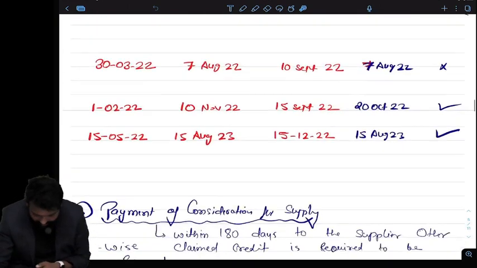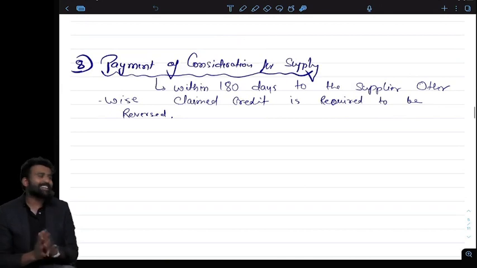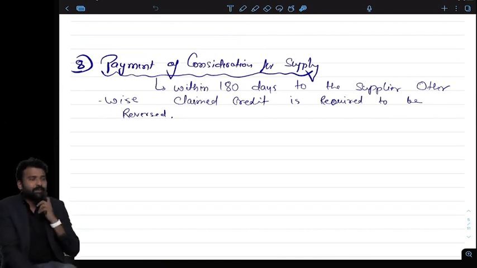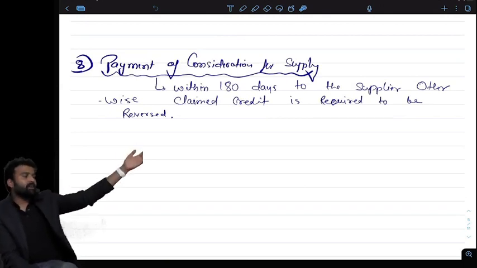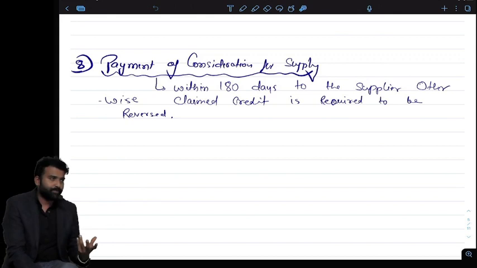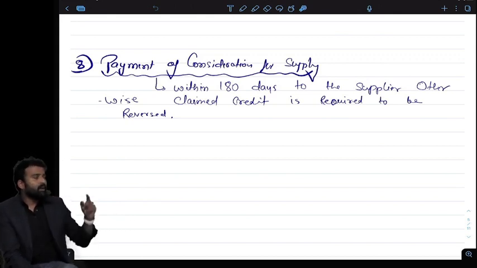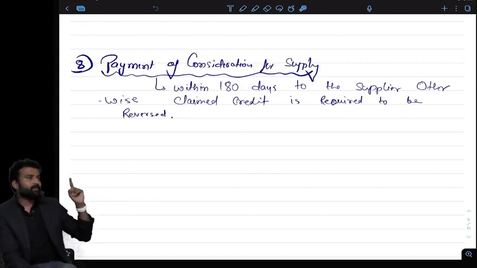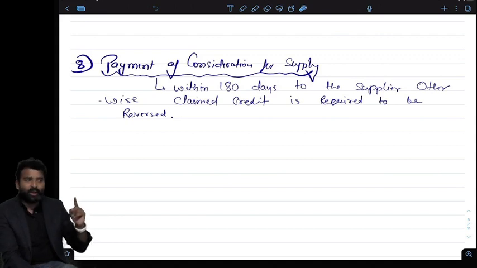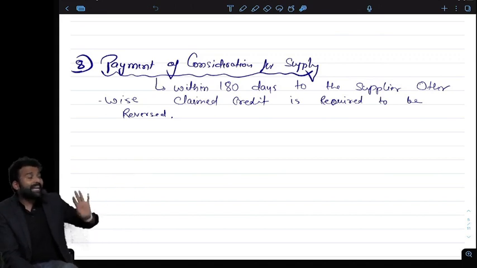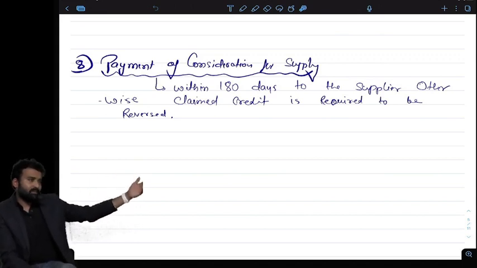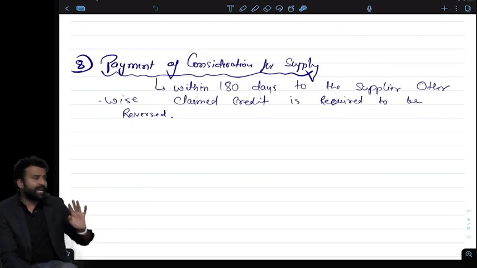Very nice. Okay, so there is one last condition, and the last condition is very simple. Buyer can claim the ITC even on a credit purchase. Like I bought something on credit, I have an invoice, I received the goods. The tax is paid by the seller, but I didn't pay the consideration to the seller because I bought the goods on credit basis.